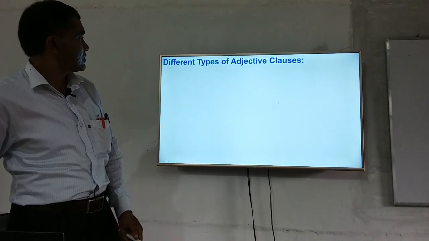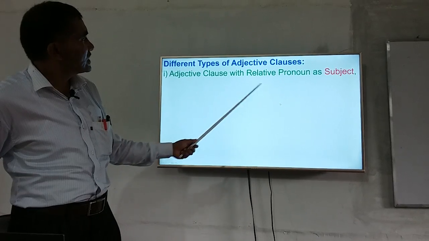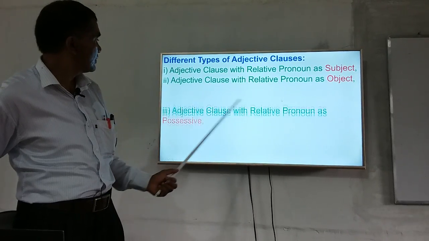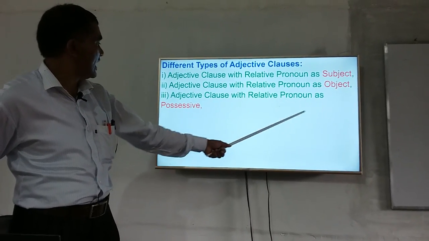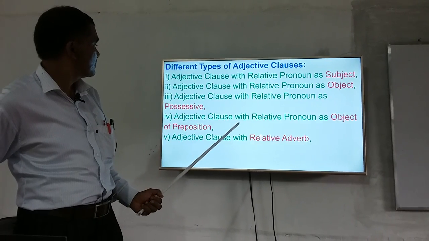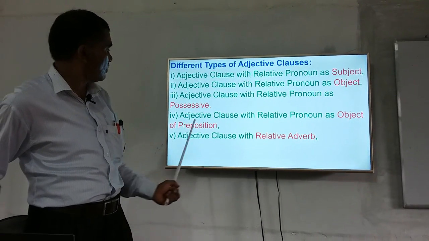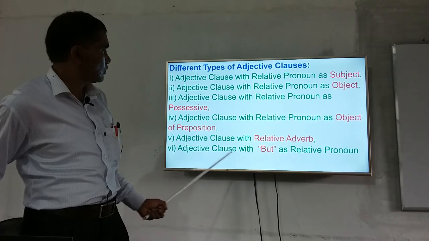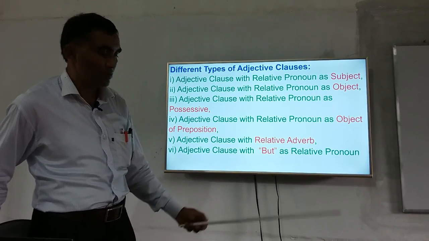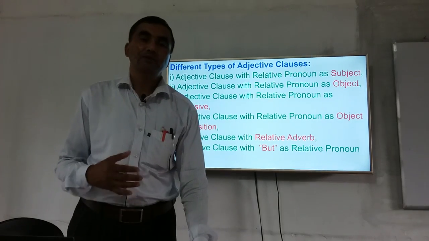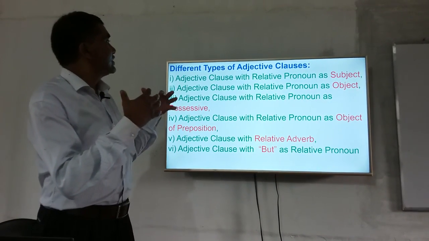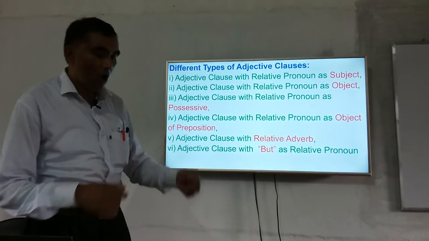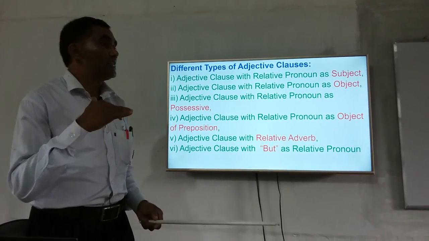Different types of adjective clauses. Adjective clause with relative pronoun as subject, adjective clause with relative pronoun as object, adjective clause with relative pronoun as possessive, adjective clause with relative pronoun as object of preposition, adjective clause with relative adverb, adjective clause with but as relative pronoun. My dear students, I have already told you that different types of adjective clauses can be found on the basis of the types of relative pronouns